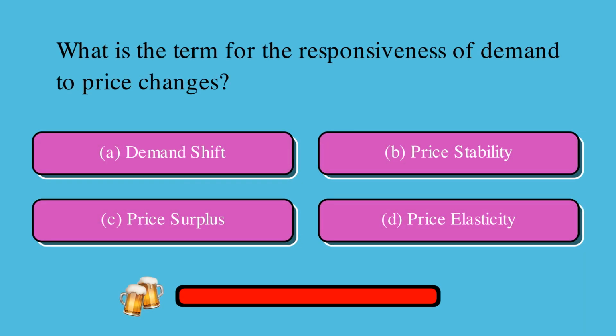What is the term for the responsiveness of demand to price changes? Is it A, demand shift, B, price stability, C, price surplus, or D, price elasticity? The correct answer is D, price elasticity.